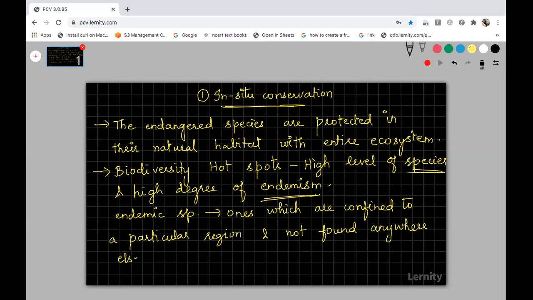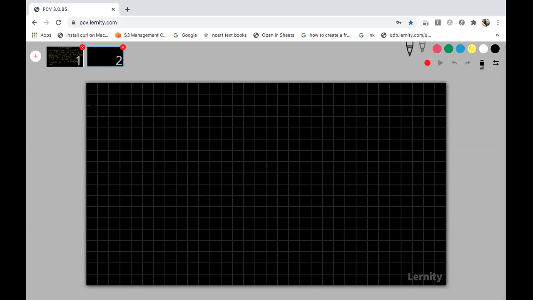So this is what is called endemic species. If endemic species are more, then you can say a high degree of endemism is present in that area, which we call a biodiversity hotspot. So this biodiversity hotspot is the first example of in situ conservation. Okay, right. Now, what is the total number of biodiversity hotspots available all over the world?